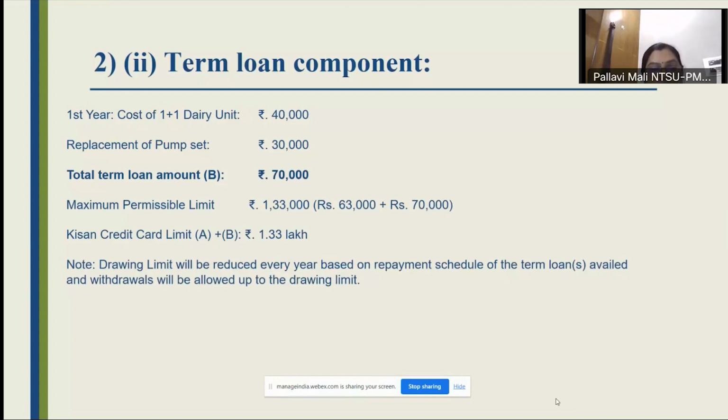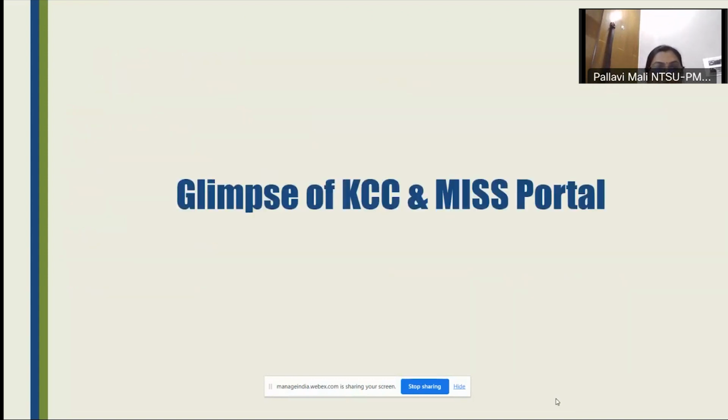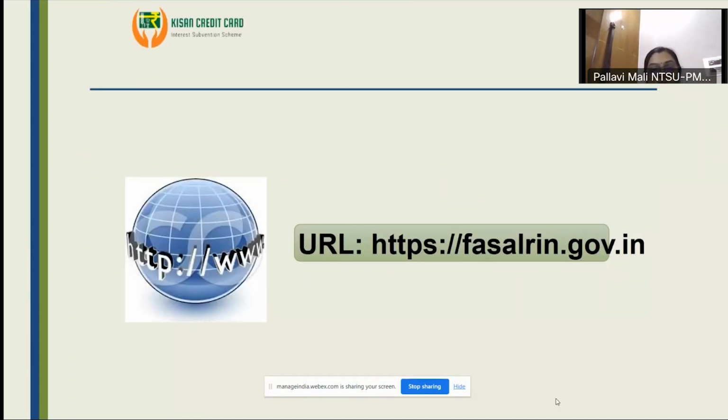This is just an example of how this calculation happens for the KCC limits. Then we'll take you to the KCC MIS portal that we talked about. The ministry is working on this particular portal, and the idea is to capture all the details and to track how many farmers in the country are availing the KCC benefit, and how many are left out and how they can be covered.